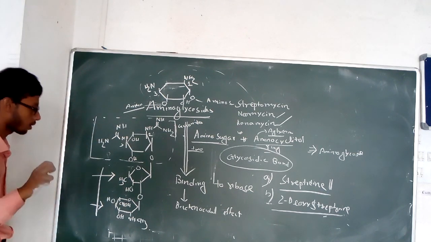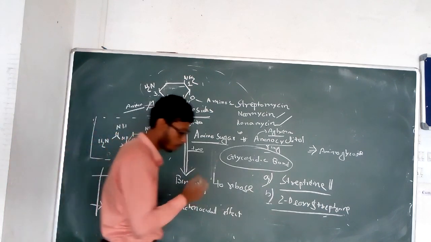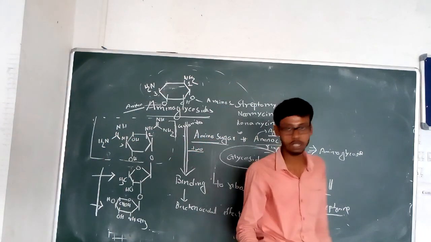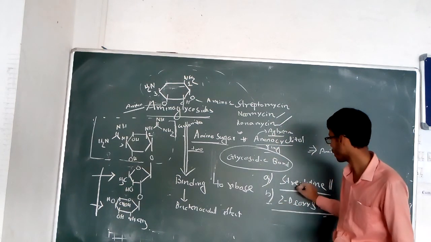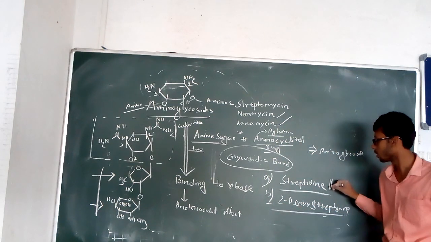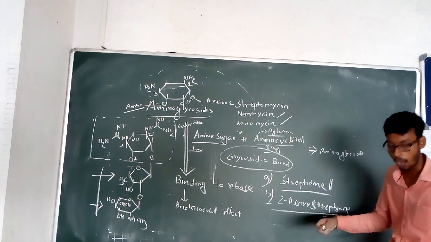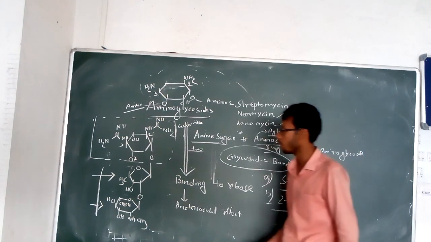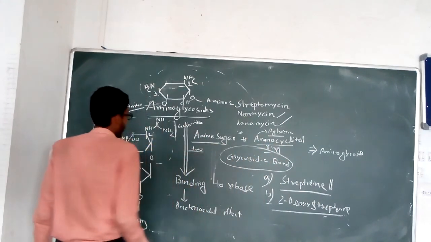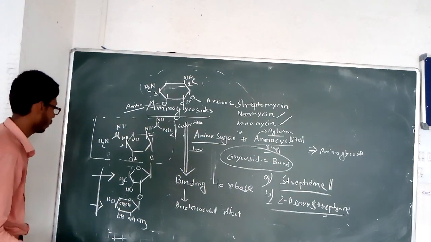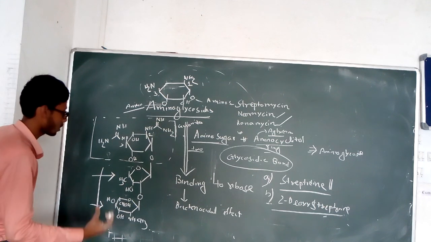So we can consider that streptomycin consists of 2 sugar parts, amino sugar parts, and one streptidine. These are known as the aminocyclitol or aglycone part of the molecule. So here look at the structure of the streptidine.